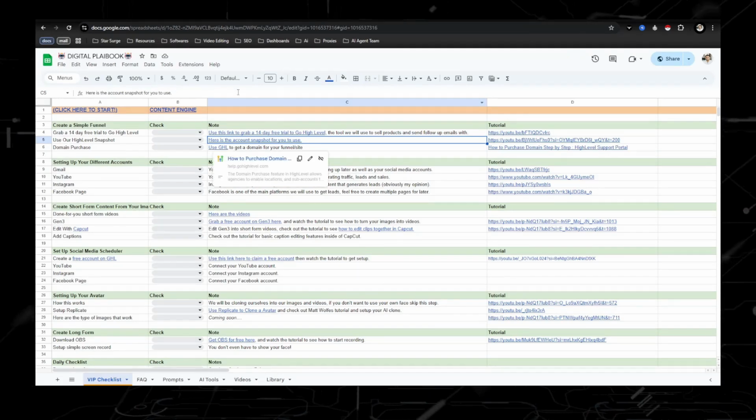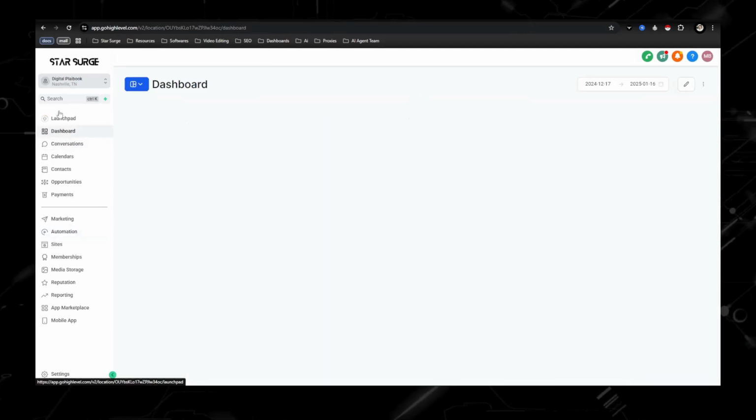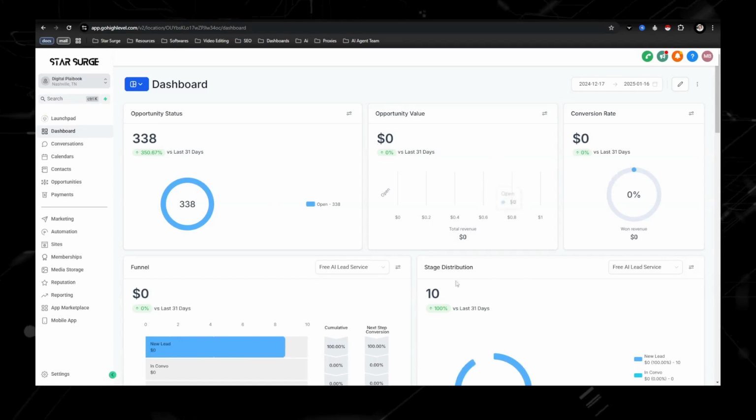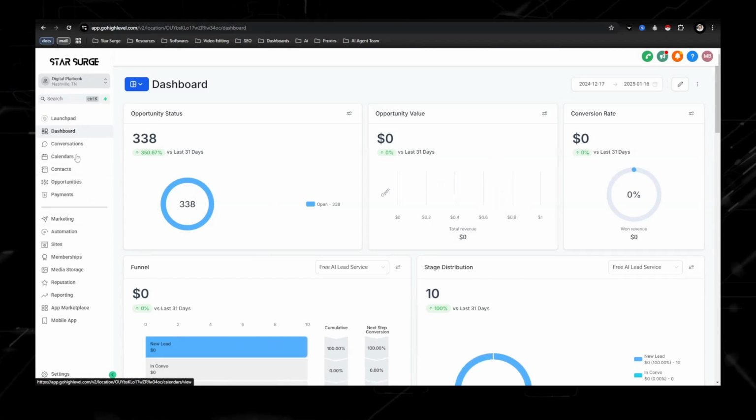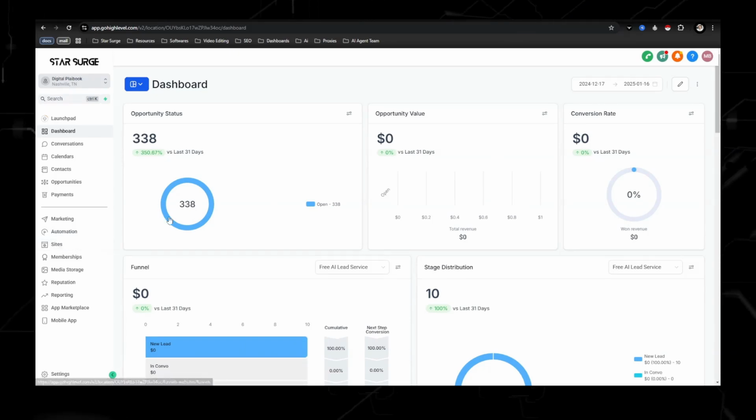So let's say you do sign up for the tool. We are going to get taken to a page that looks like this. This is the dashboard. Not going to have any numbers in here, but the three areas over here are marketing, automations, and sites that I'm going to be talking about today.